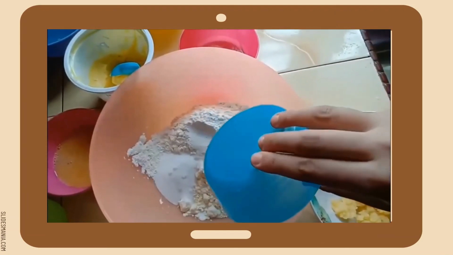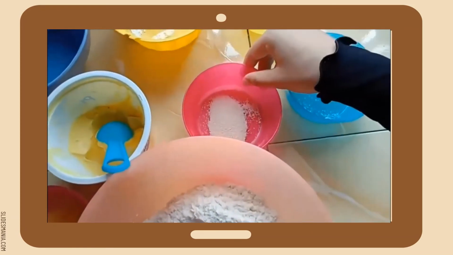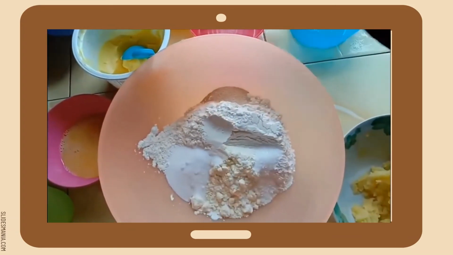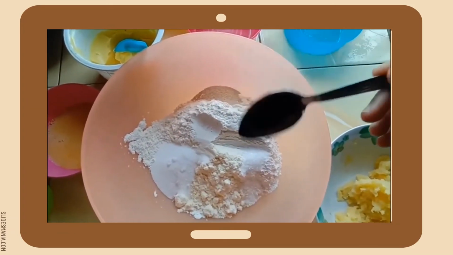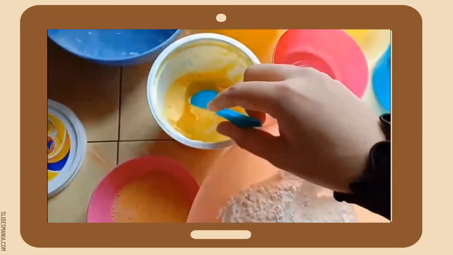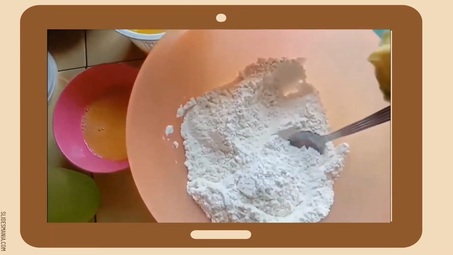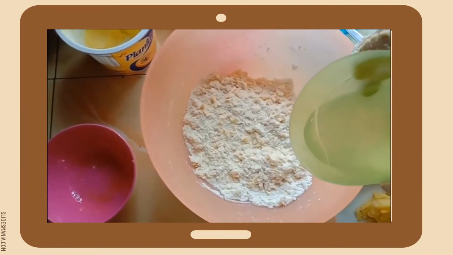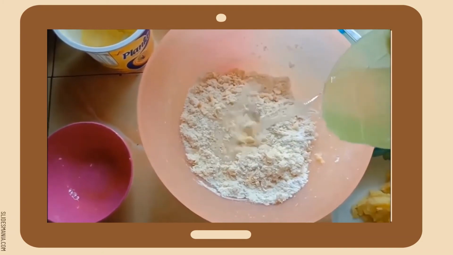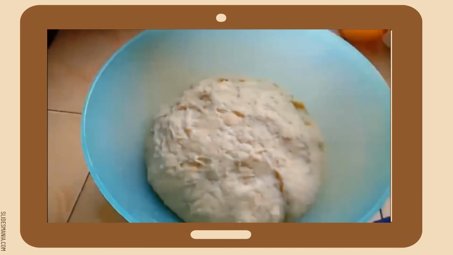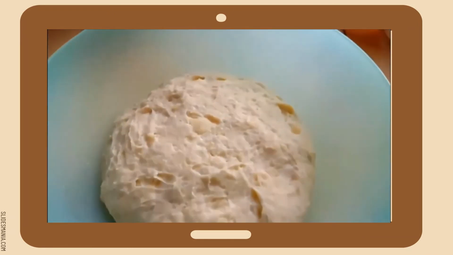Only then can we combine the dry ingredients with the wet ingredients, such as margarine, egg, the potato that was mashed before, and cold water. Remember to add the cold water little by little. Knead all of the ingredients until it becomes a dough and take the measurement. After that, cover it with a clear plastic film and put it in an inactive microwave to prevent changes of air humidity. After an hour, take it out and take the measurement again. Repeat the steps with a different amount of yeast.